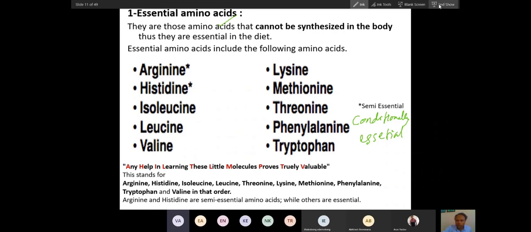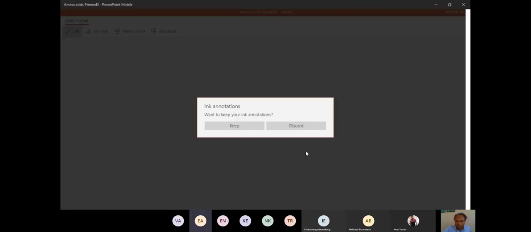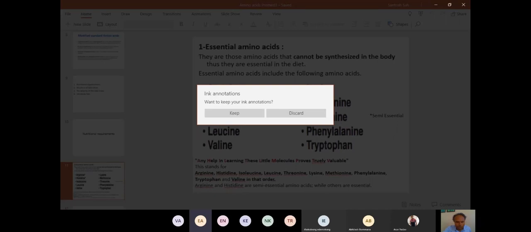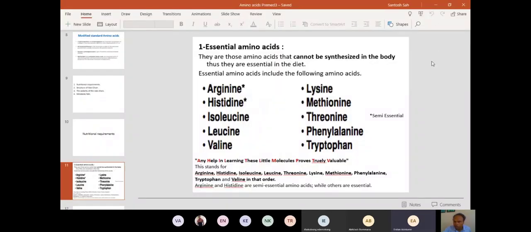Okay, sir. Dr. Santos, okay, sir. You said semi-essentials are essential for children, right? Yes, semi-essentials are synthesized in very low quantity, and that is why they become essential for growing children. And they are non-essential for a normal, healthy adult.